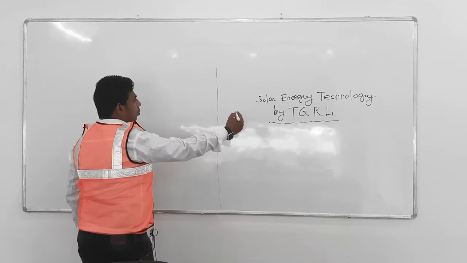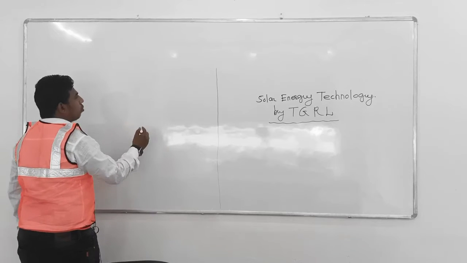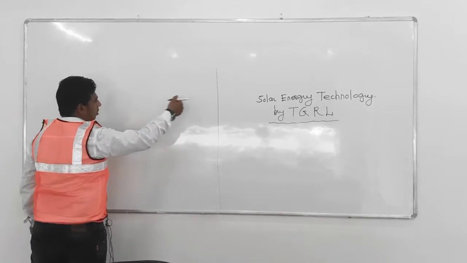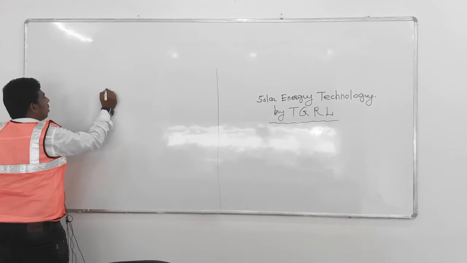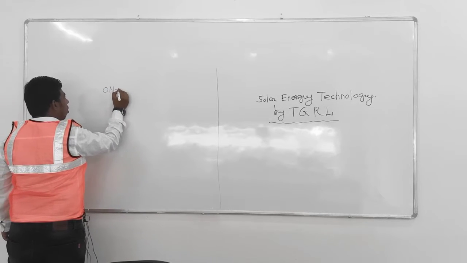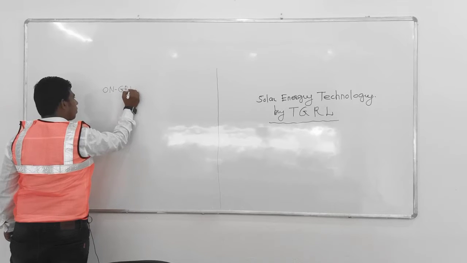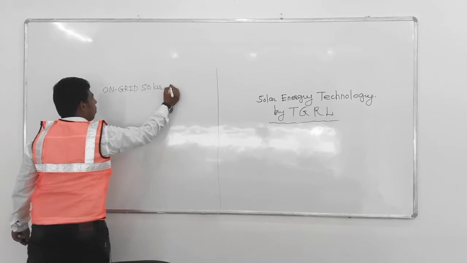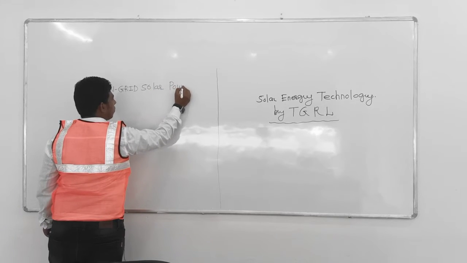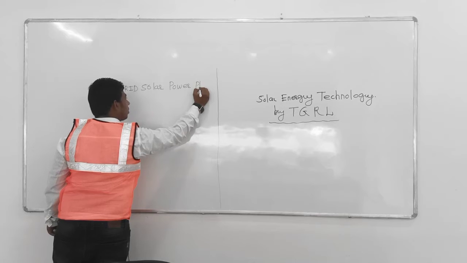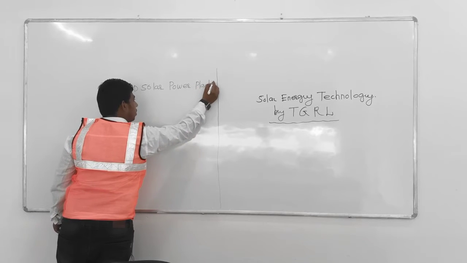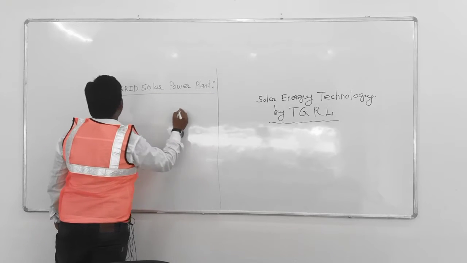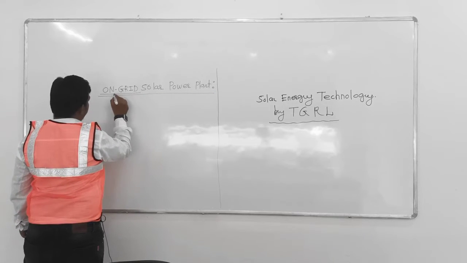We need to divide this whiteboard into two sections, section A and section B. If I discuss the on-grid solar power plant, then we can imagine the word on-grid.